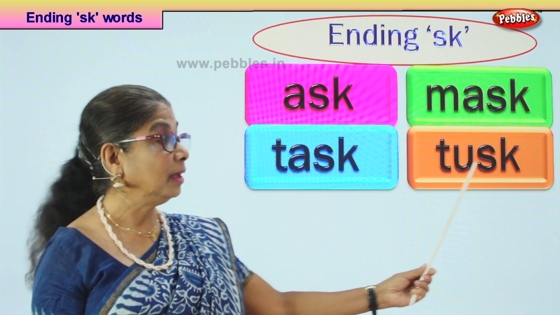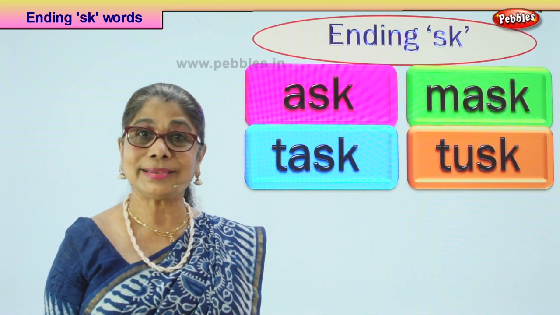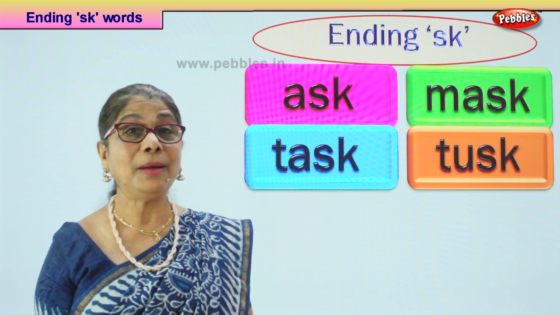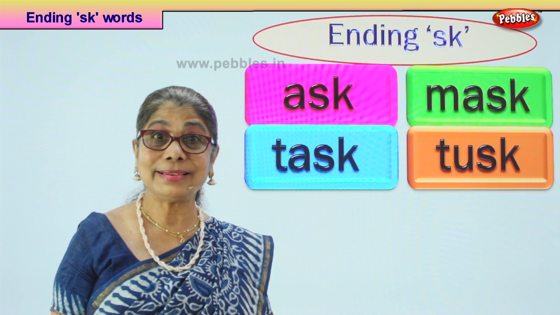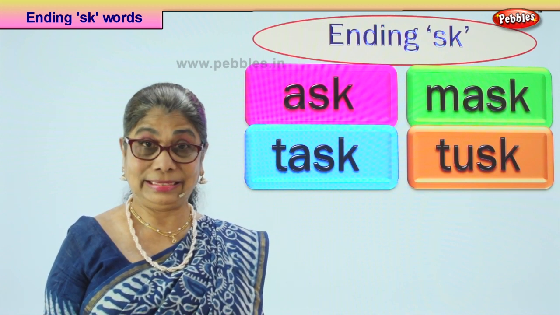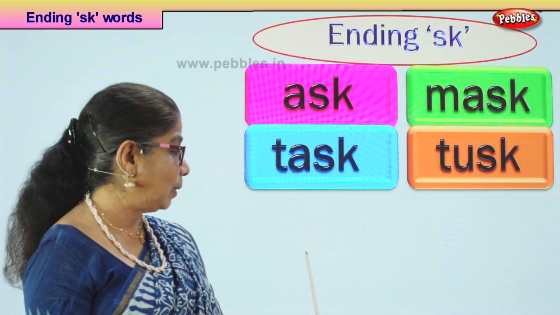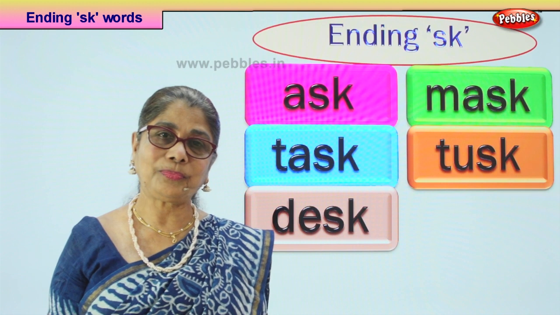Here we are, tusk. Who has tusk? Elephant. How many tusks? It's got two tusks. Yes, tusk. Only elephant has tusk. Our next word is, look what we have, desk.